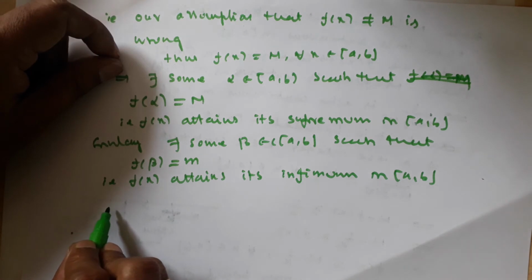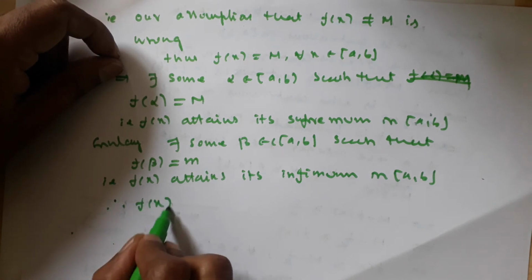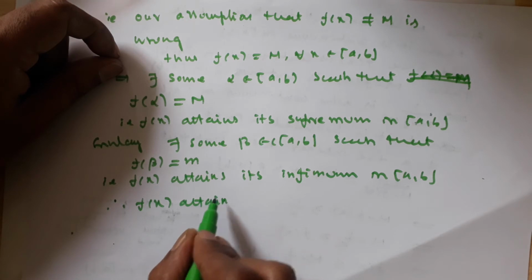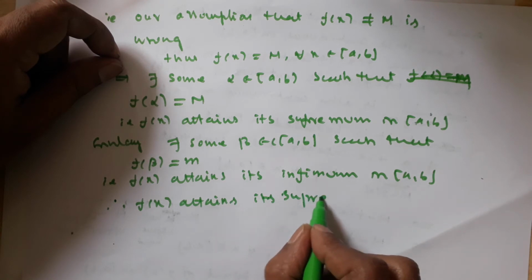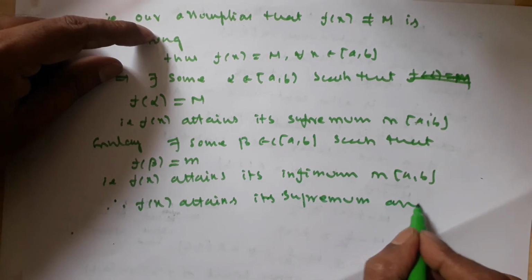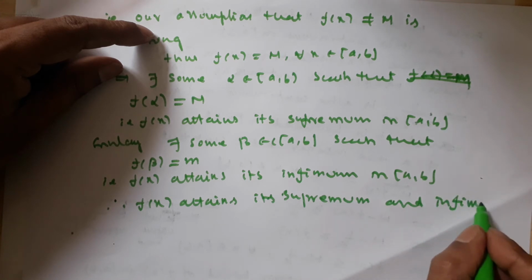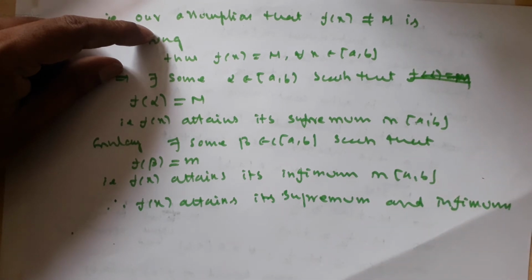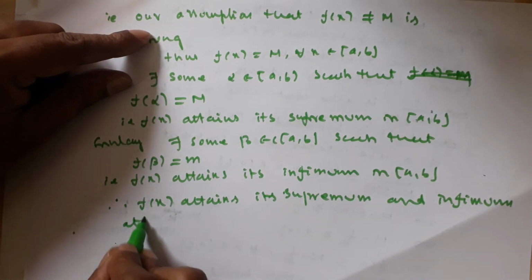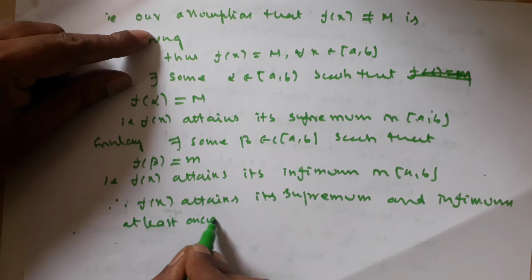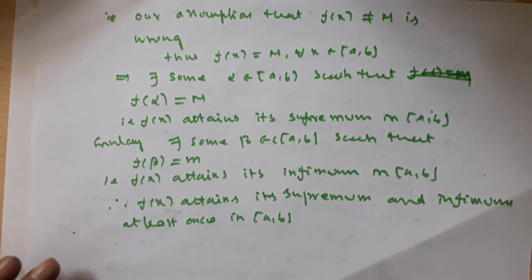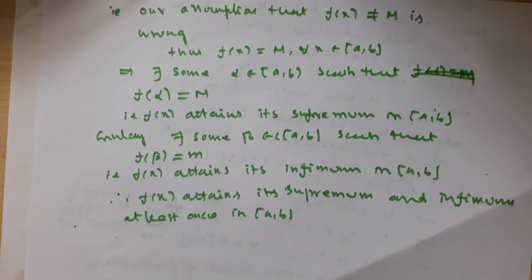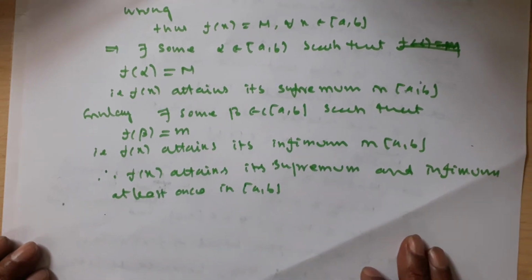So from these two, f of x attains its supremum and infimum at least once in the closed interval [a, b]. So this is the theorem that f of x attains its supremum and infimum at least once in the closed interval [a, b].